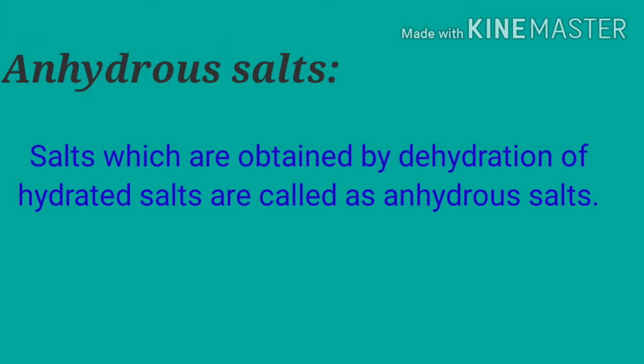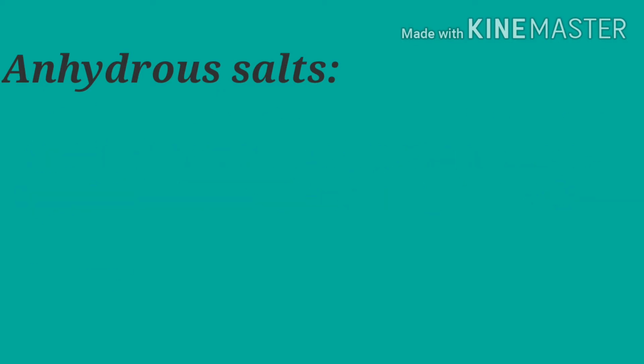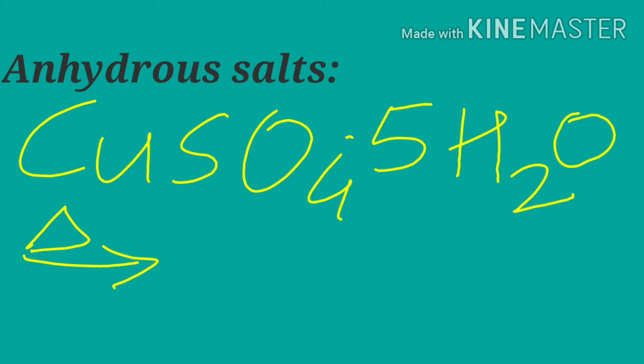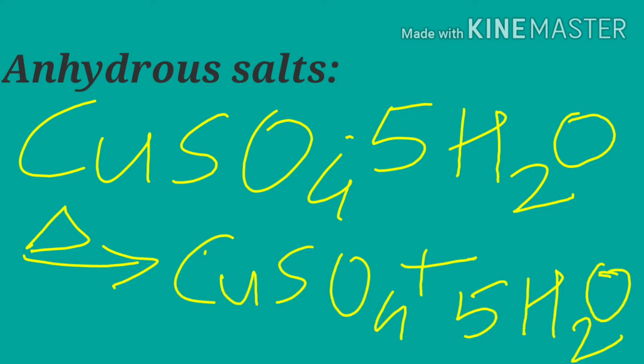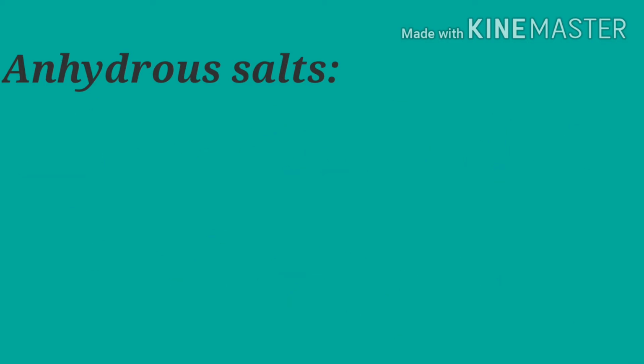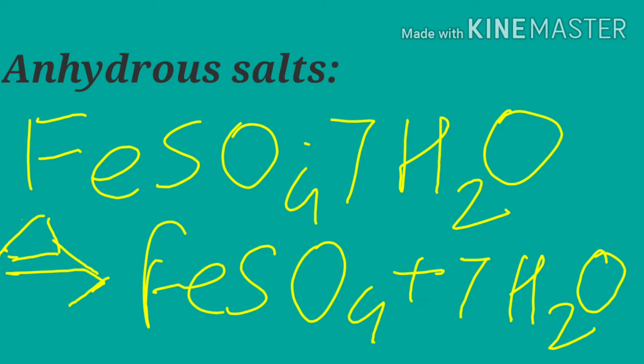Anhydrous salts. The salts which are obtained by dehydration of hydrated salts are called anhydrous salts. On heating blue vitriol, that is copper sulfate pentahydrate, we will get anhydrous copper sulfate, which is colorless. On heating green vitriol, that is FeSO4 7H2O, we will get FeSO4, which is colorless, and 7H2O.